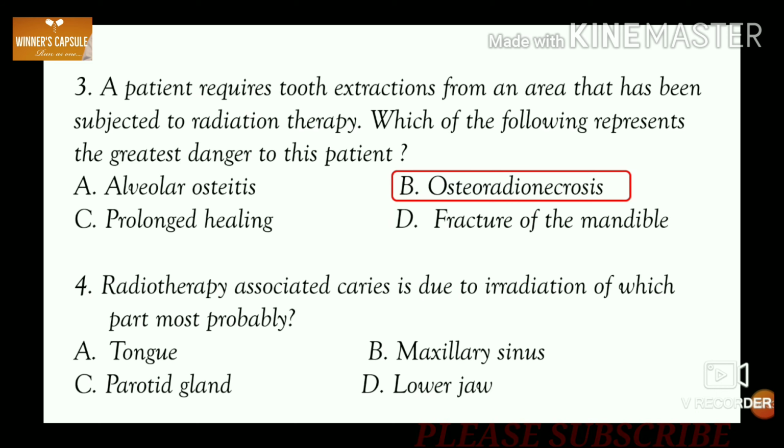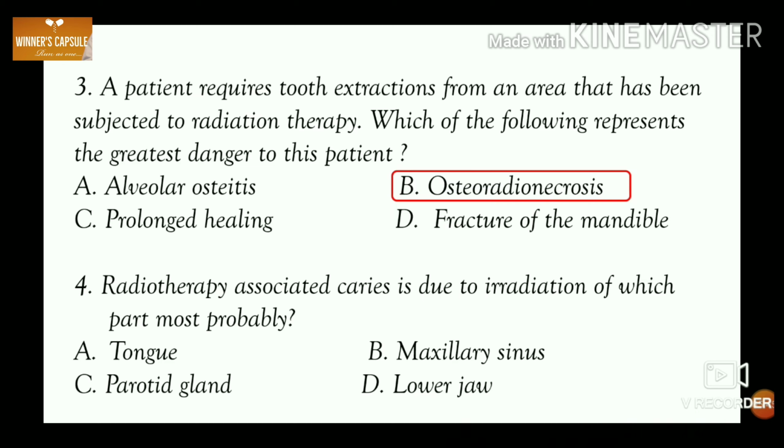While removing such teeth, local anesthetics containing a low concentration of epinephrine, which does not contain lidocaine, should be used. So before radiotherapy, all dental procedures such as tooth extraction should be performed in order to reduce the risk of